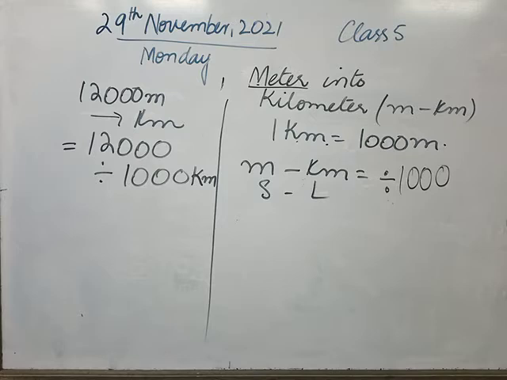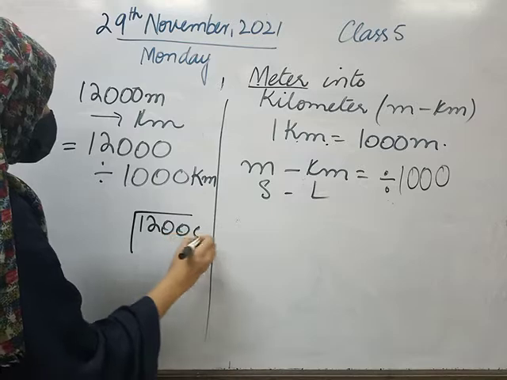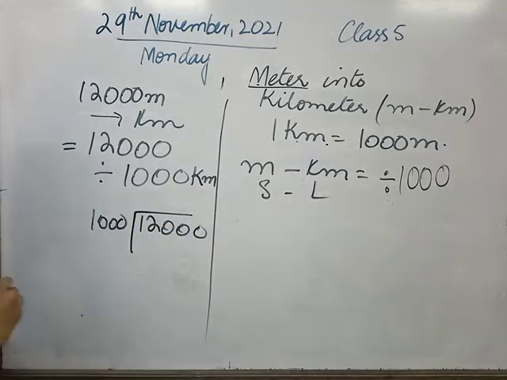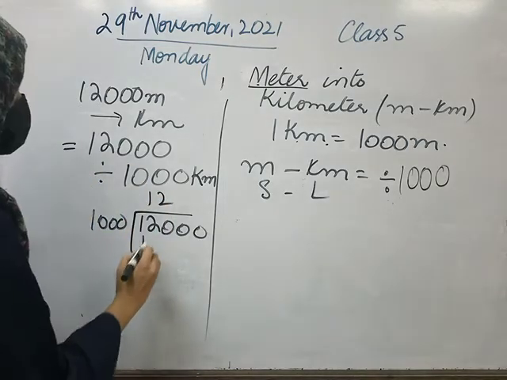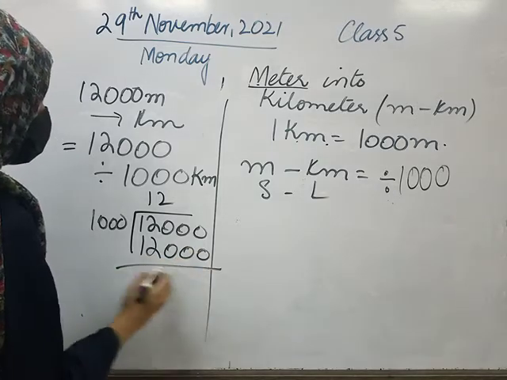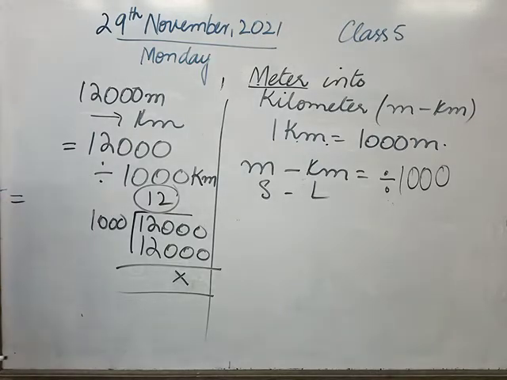So in the end, after writing the conversion factor, we will write the unit which we are going. Fine. Now I will simply divide 12,000 by 1000. So as you know class, 1000 12 times is 12,000. I will write here, and in the end we have 12. So when we divide 12,000 by 1000, we have 12.